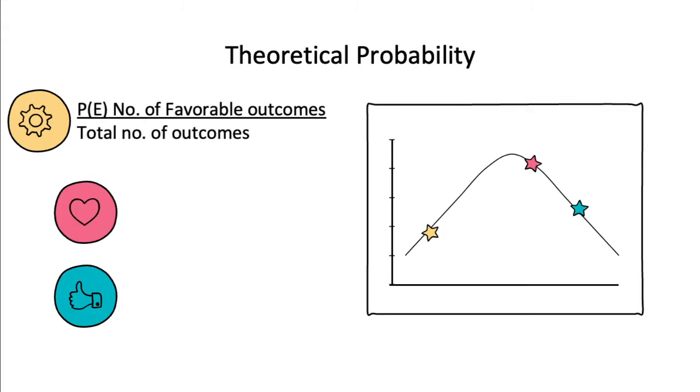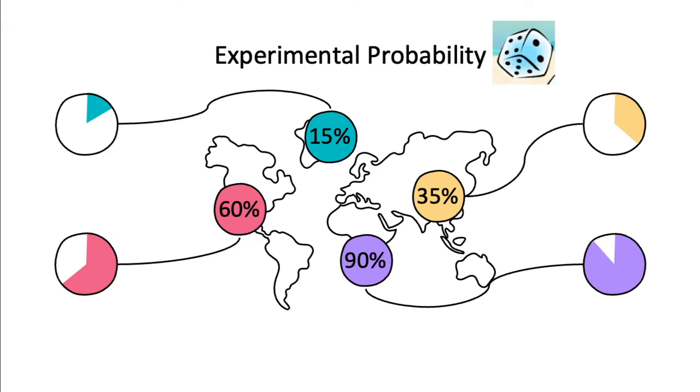The formula for theoretical probability is: the probability of the event equals the number of favorable outcomes divided by the total number of outcomes. So E, we are defining this as the event.